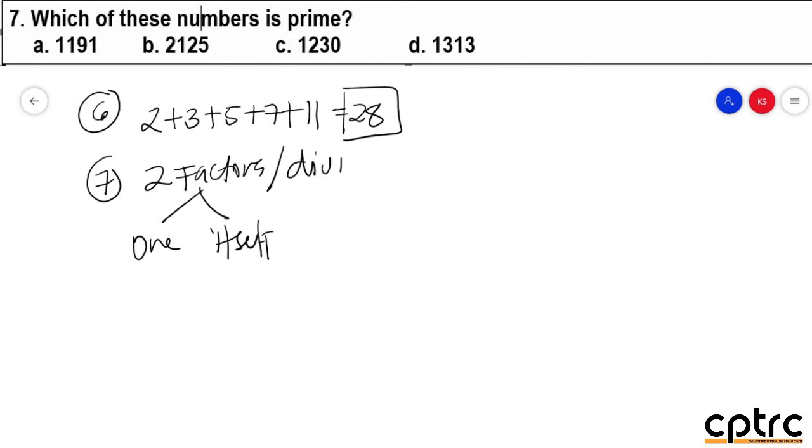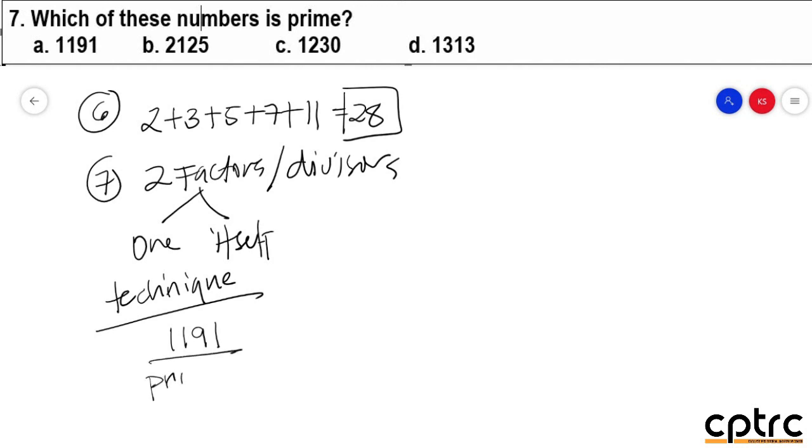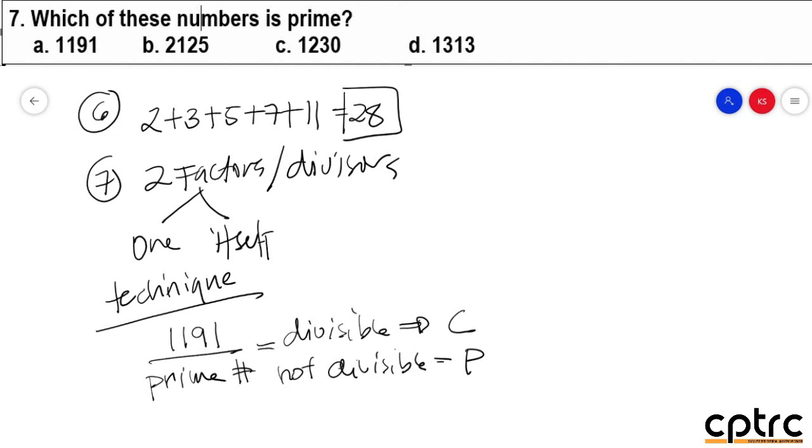Factors again is the same thing with the word divisors. We're going to look at it po kung sino po dyan ang prime number. The problem is malaki yung number given. So the technique would be ganito. Please take note of this one. Sa board examination po, wala kayong calculator kasi. But you may use divisibility rules dito. So example, 1191. Whatever given number, i-divide mo yan sa mga prime number din. Kung ang result po is divisible siya, composite yan. Pero kung ang result is always not divisible, ang result po niyan is prime.